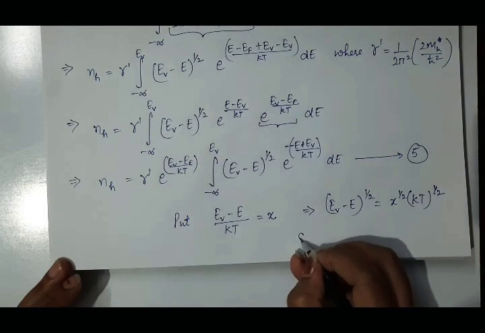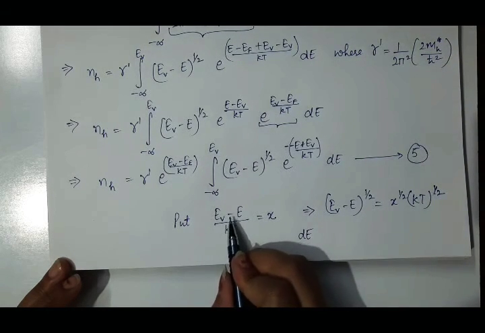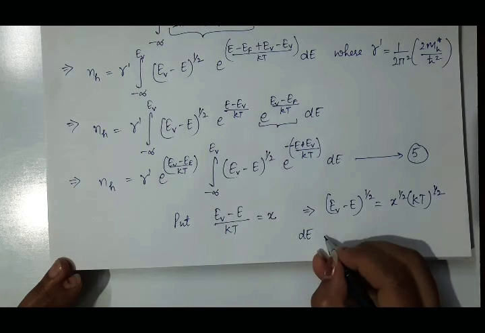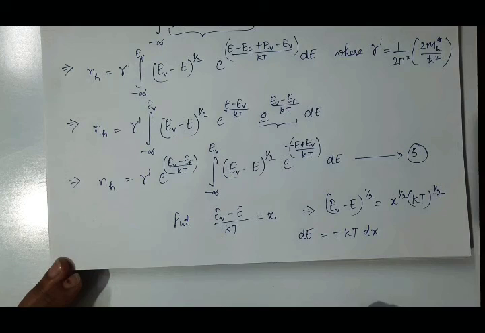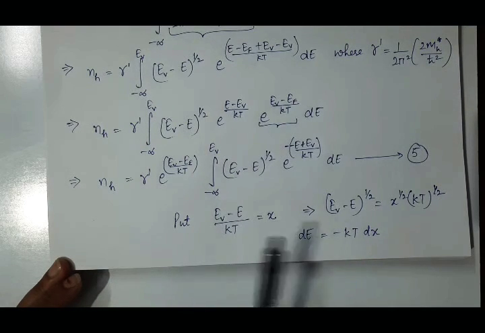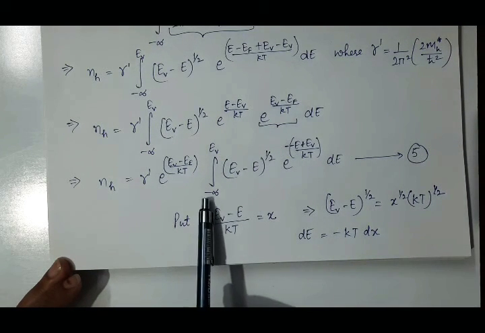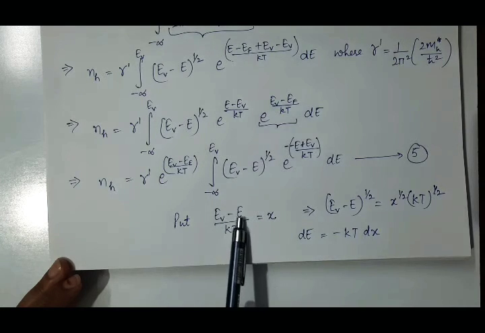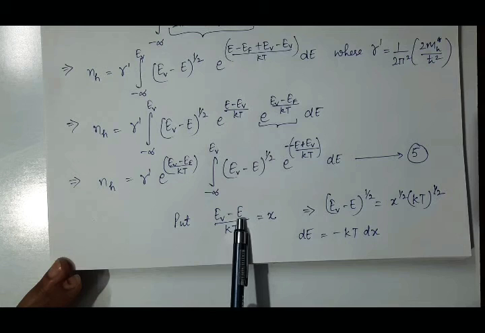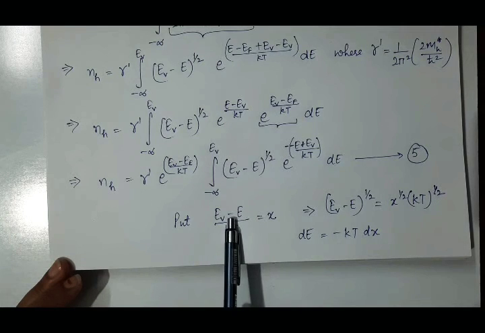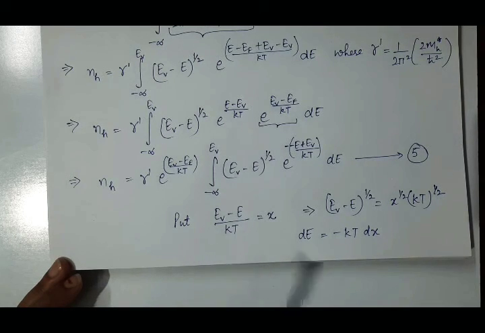And this de, moving this minus to this side, will be minus kt dx. And what will be the limits? When this e approaches minus infinity, minus and minus will be plus, it means at that time x will approach infinity.